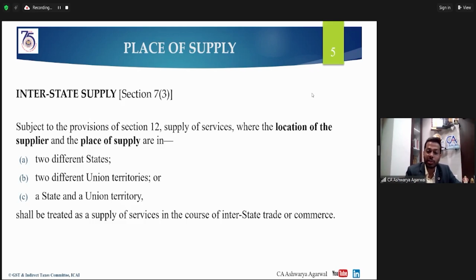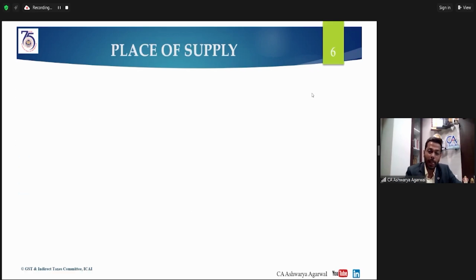becomes the place of supply, and that will decide whether this supply is an interstate supply or an intrastate supply. So if the location of the supplier and the place of supply are in different states or different union territories, or one in a state and one in a union territory, that becomes a supply in the course of interstate trade and commerce. And in that case, the applicable tax will be IGST, with the place of supply being the particular state or union territory where the service is being consumed.